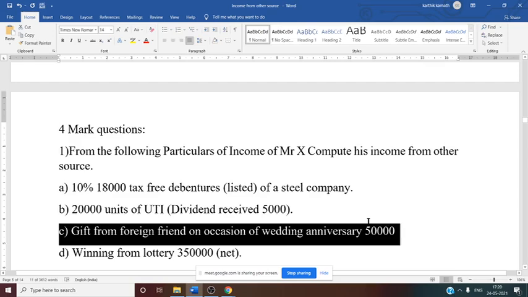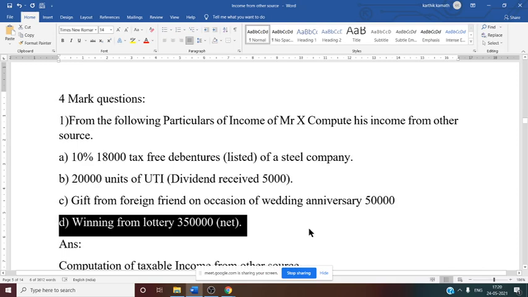Then winning from lottery, net they have mentioned. See this, winning from lottery, that is 3,50,000. Lottery rate we know, this is casual income. It is income from gambling or betting you can say, that is 30% tax. So how to gross up this one? Net amount they have mentioned. So 100 by 70, 3,50,000 into 100 by 70, if you do, you will get the gross amount of winning from lottery, or you can say the amount before tax. So that amount you will get.